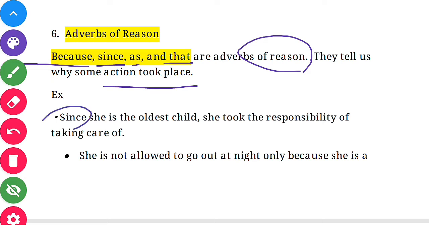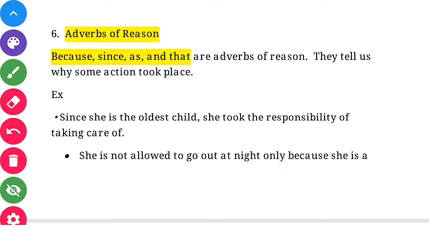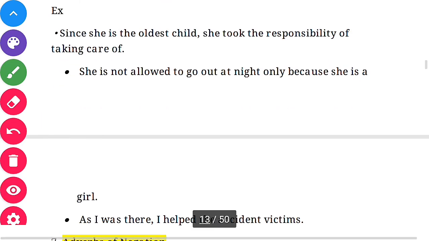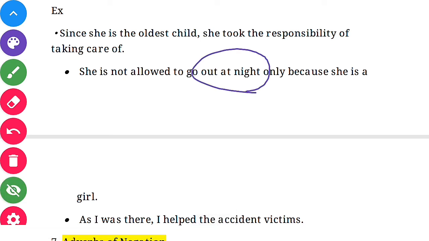Since she was the oldest, there is a reason for her to take responsibility for everything. One more example: she is not allowed to go outside at night because she is a girl. Okay, there is a reason. What is that? At night, and also she is a girl, so she is not allowed to go outside. So these are the adverbs of reason.